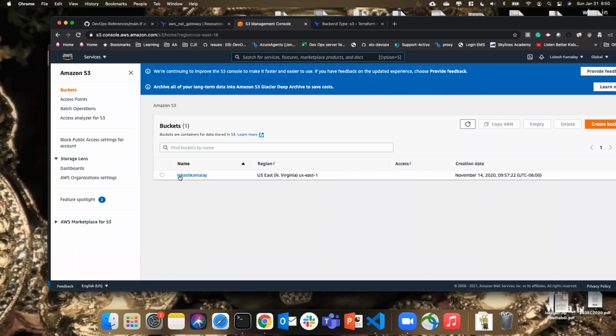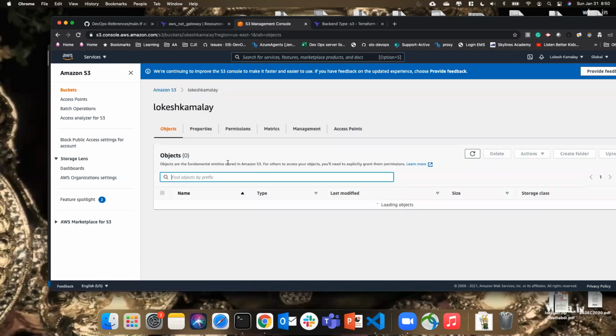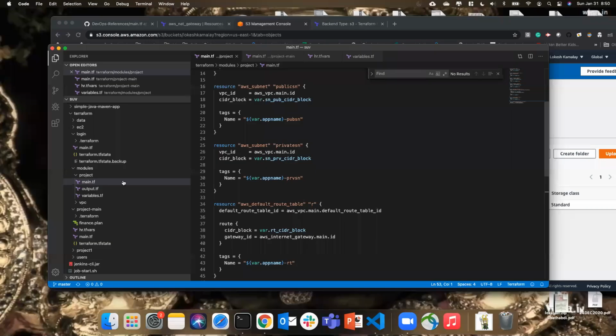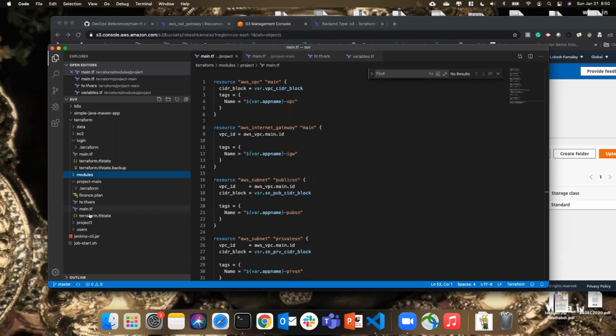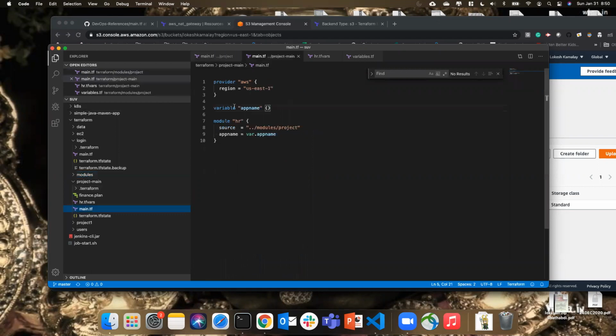So there is a bucket already. It is November 14, something is there. So I'm going to use this bucket and keep my file here. Perfect. So for that, I need to create the backend. So I need to go to my, not modules, the main file. Okay, I go here. So here I'm going to add my backend.